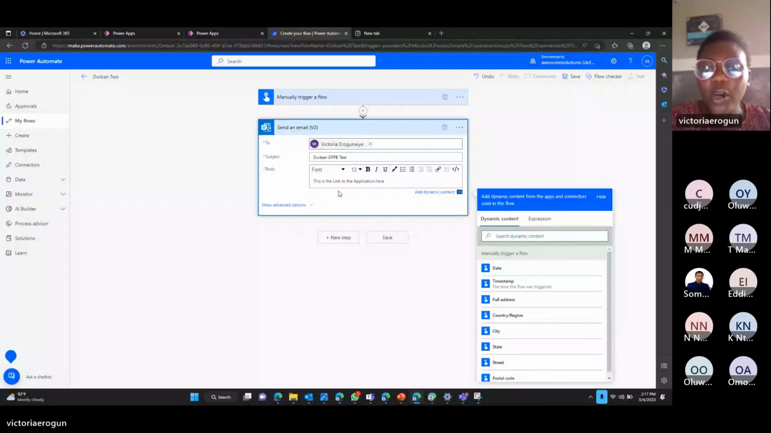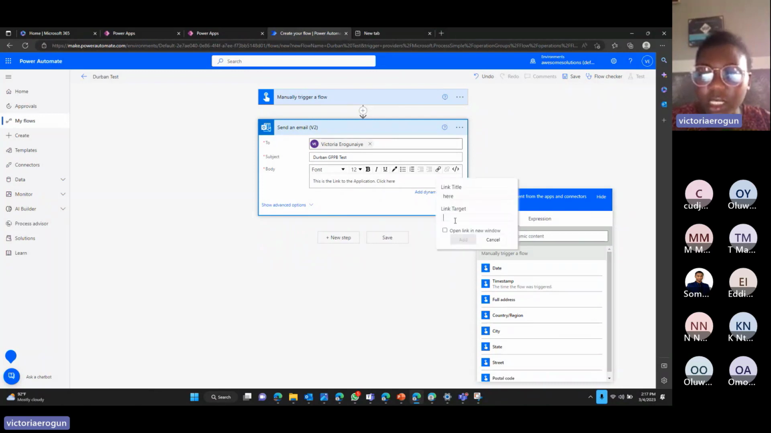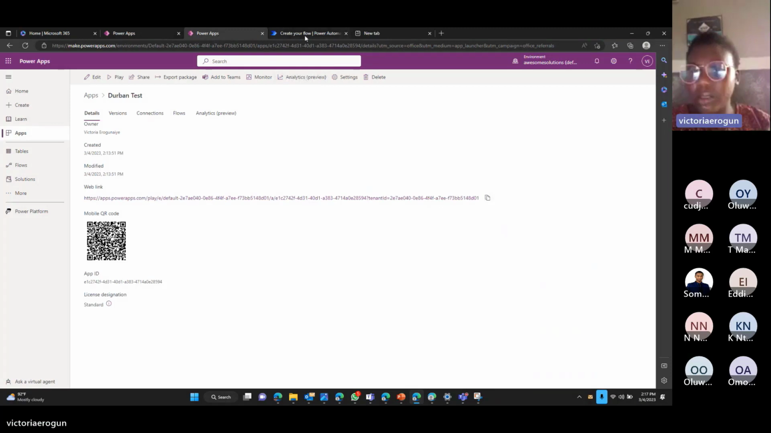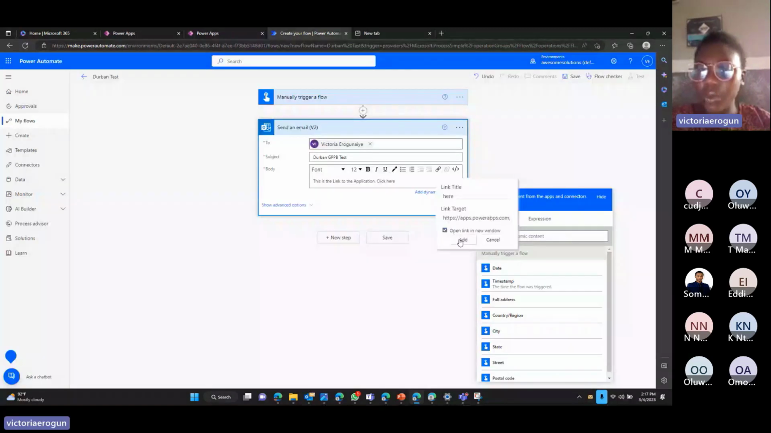For this, I'm going to use the normal link everybody knows. That's the link to the application itself. And I'll just highlight here because I want it to be that when they click on this, let's just click here. When they click on here, it should navigate them to that. It should launch the application. So I'm going to highlight here, click on this link, select the target, paste the target. The target is the link to the application itself. So I'm going to copy it here and paste. I'll toggle open in a new window.